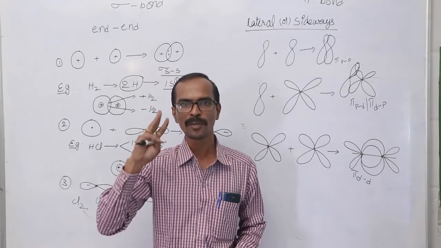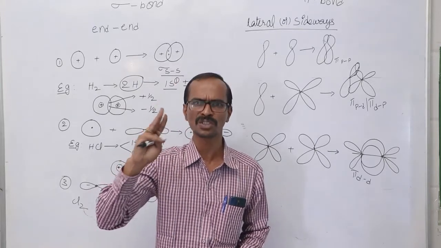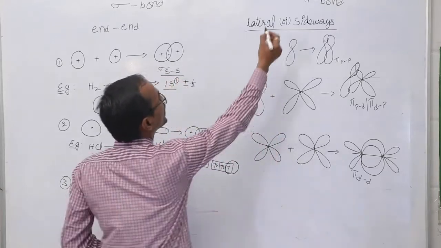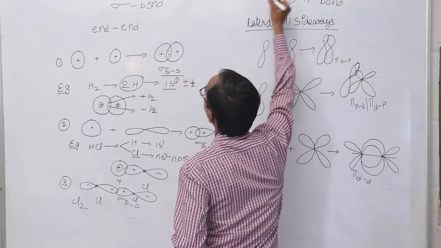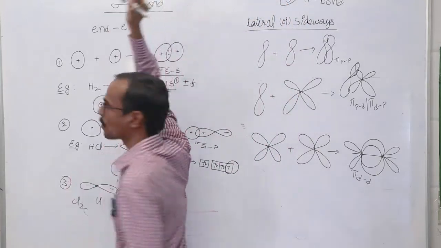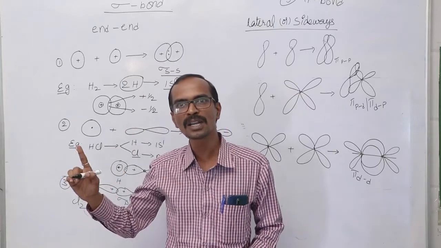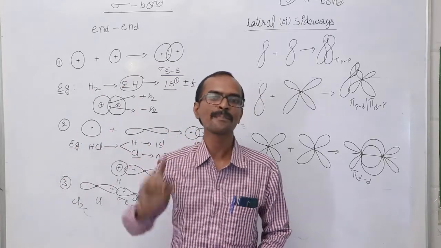Here you have to remember 3 points. These are the 3 major points we have to remember. Number 1, always a pi bond is formed after the formation of a sigma bond. If one sigma bond is formed, then only a pi bond is formed.